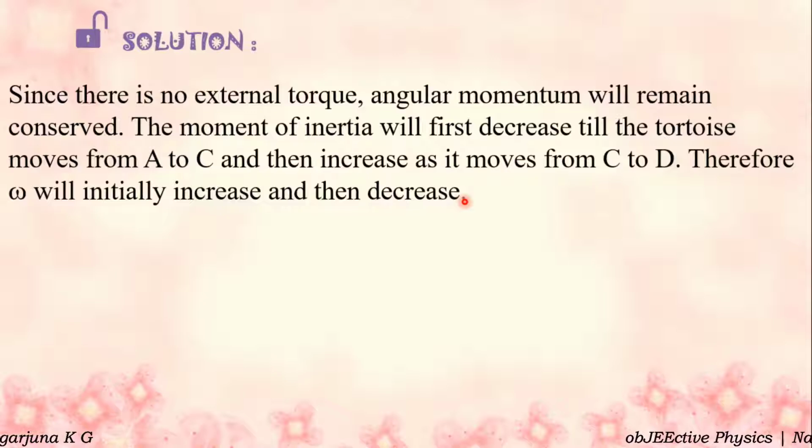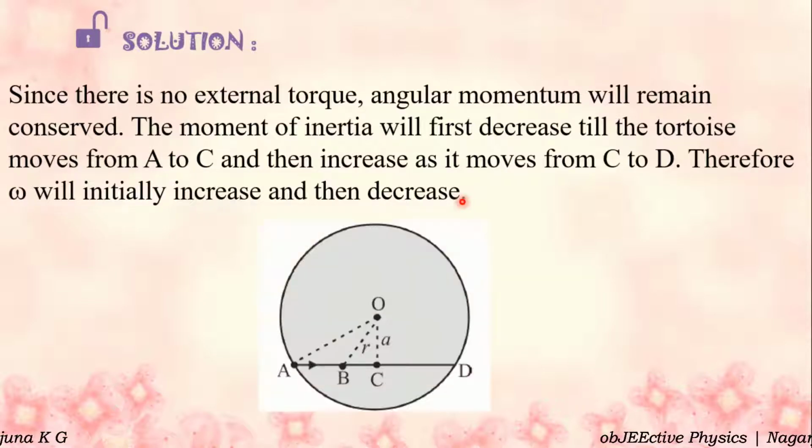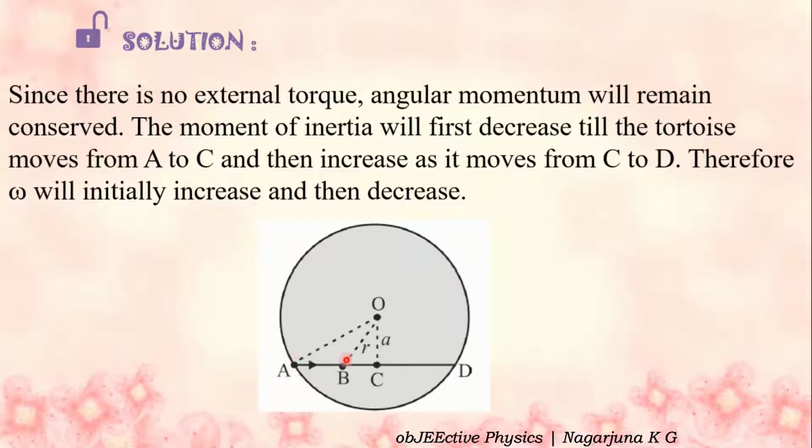See the explanation. Observe the diagram which is given in the question and read once again here. The moment of inertia will first decrease till the tortoise moves from A to C. Observe the diagram, A to C. When the tortoise is at A, from the origin it is at a distance of capital R. I is equal to m r square, or I is directly proportional to distance square.